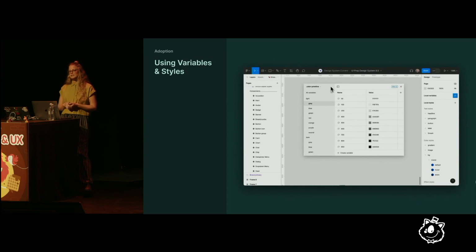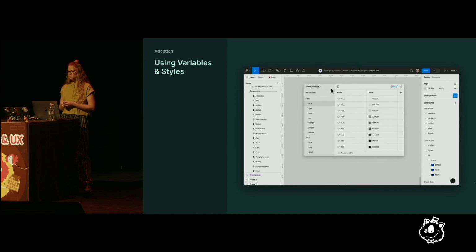Now, if your current system is serving the team pretty well, don't rock the boat. Take small steps towards using color variables. Instead of deleting all of your color styles and starting fresh with variables, consider keeping your styles and just adding variables to them. This way, your designs won't need refactoring. Your designers and developers won't need to change their workflow, and you'll still gain the ability to tokenize your system and support multiple modes.